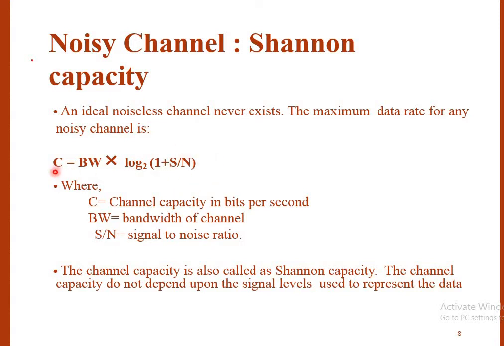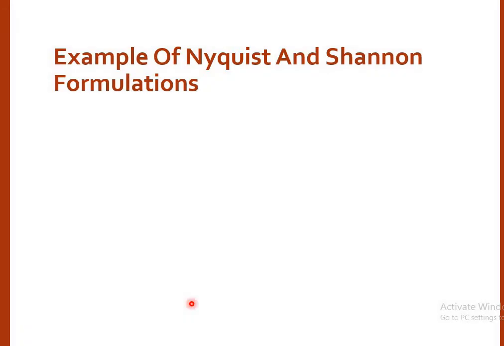So here C is the channel capacity in bits per second, bandwidth is the bandwidth of the channel, and S by N is the signal to noise ratio of that particular channel. The channel capacity is also called the Shannon capacity. The channel capacity does not depend on the signal level used to represent the data. Then a few examples of Nyquist and Shannon formulation.